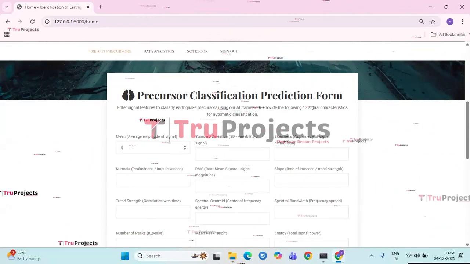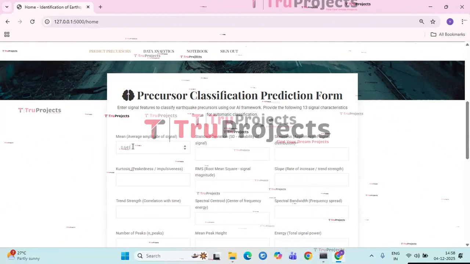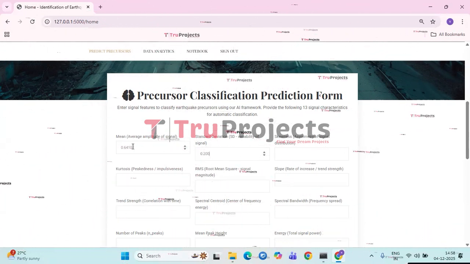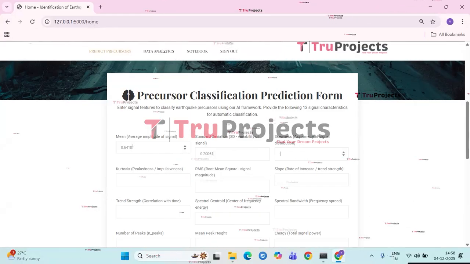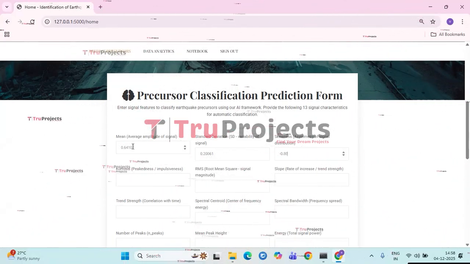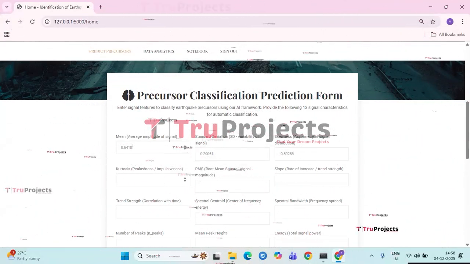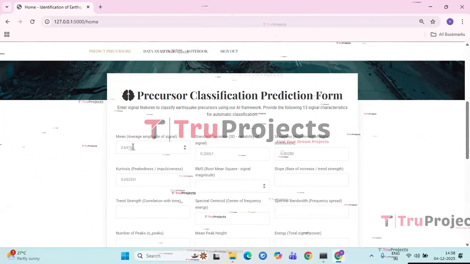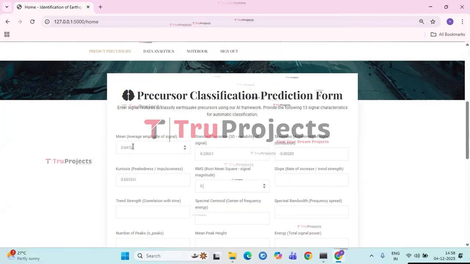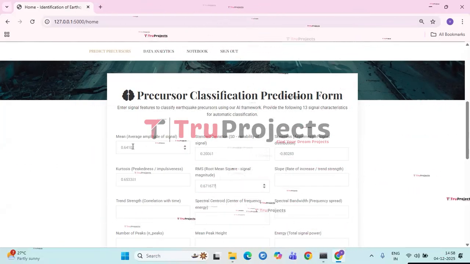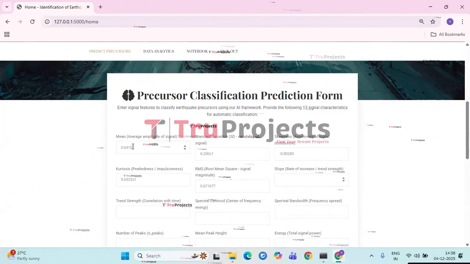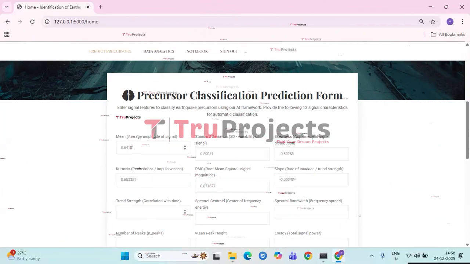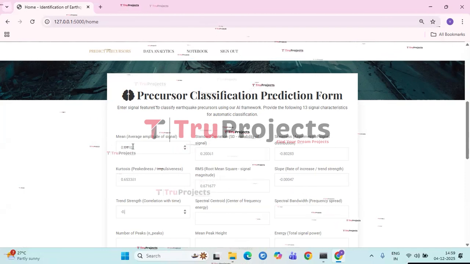The mean value will be 0.64102. Standard deviation value will be 0.20061. Skewness value will be minus 0.80283. Kurtosis value will be 0.653381. RMS value will be 0.671677. Slope value will be minus 0.00047.